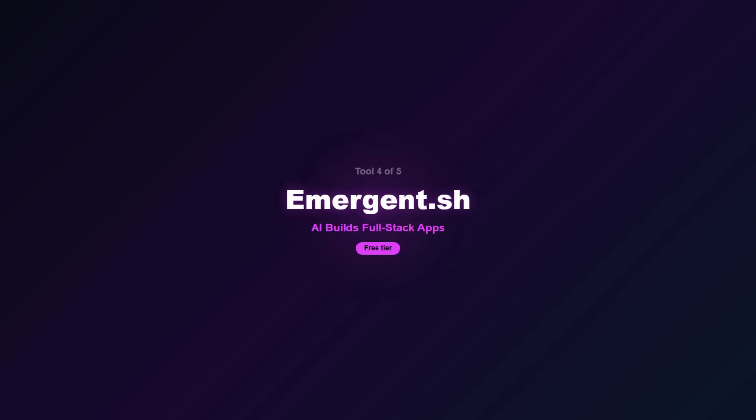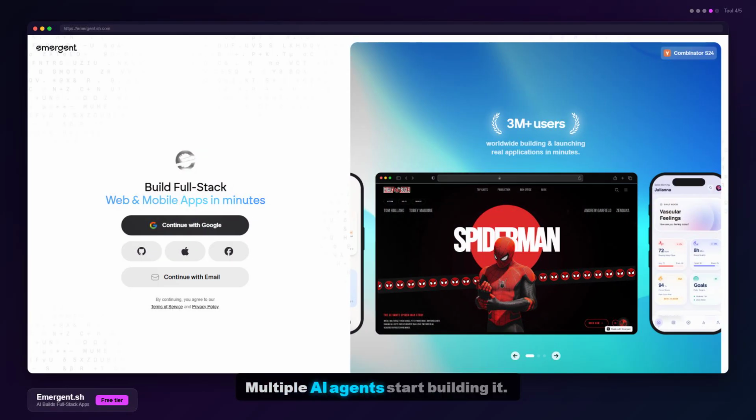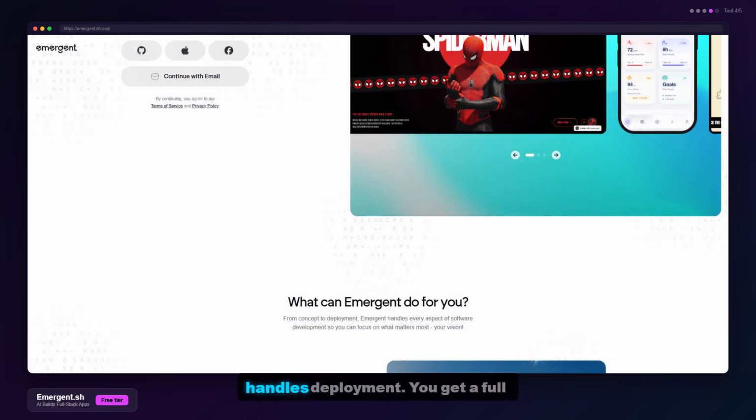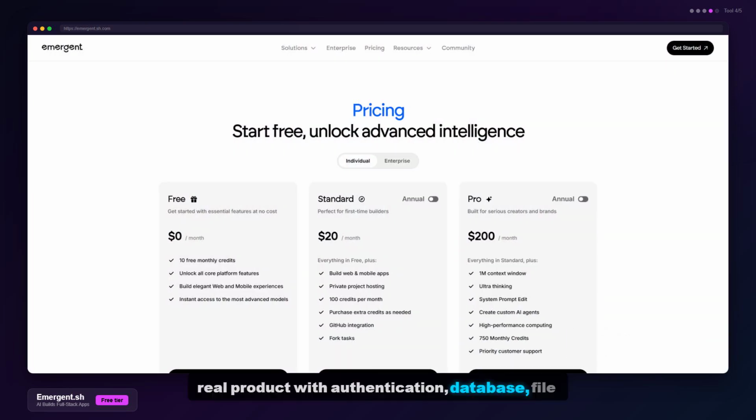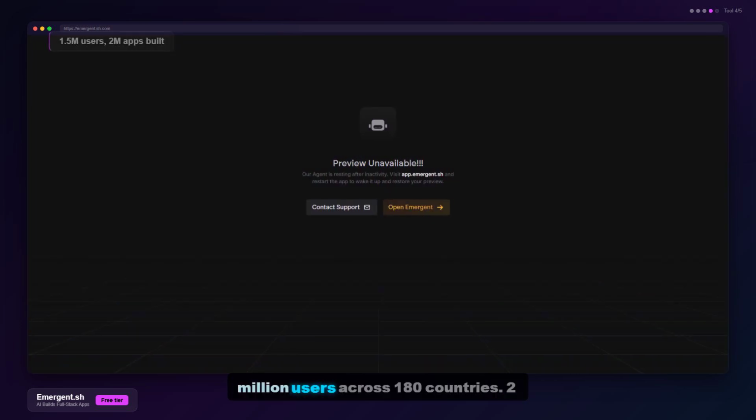Emergent.sh. Describe an app in plain English. Multiple AI agents start building it. One handles the code. One handles the design. One handles testing. One handles deployment. You get a full stack application, not a prototype. A real product with authentication, database, file storage, and Stripe payments. 1.5 million users across 180 countries.